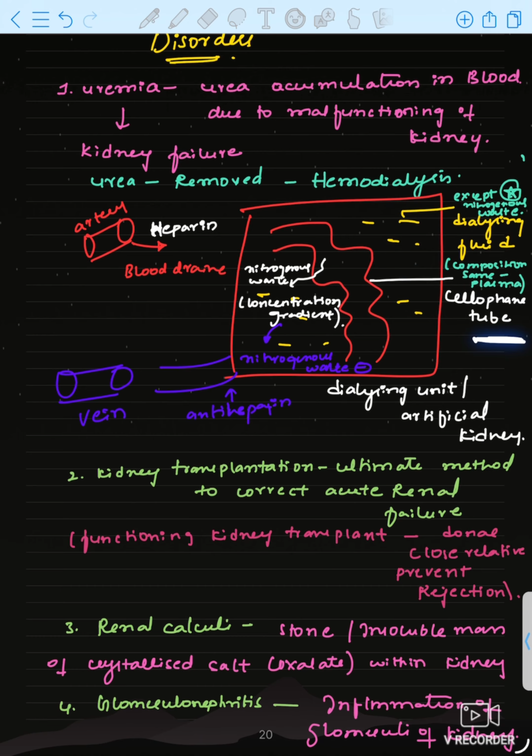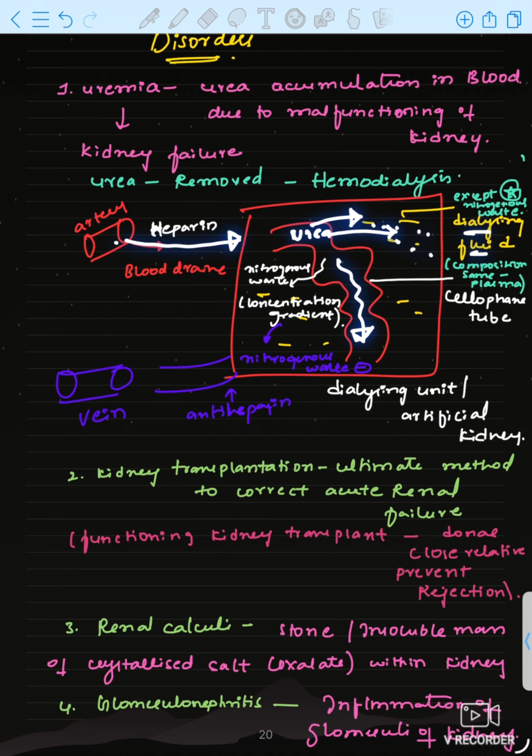And this is the cellophane tube. Now, what happens? In this blood, nitrogenous waste, urea, is present, right? Urea is absent in the dialyzing fluid, and here urea is rich. From high concentration to low concentration, this urea will pass out into the dialyzing fluid.